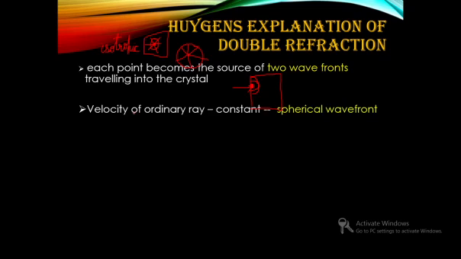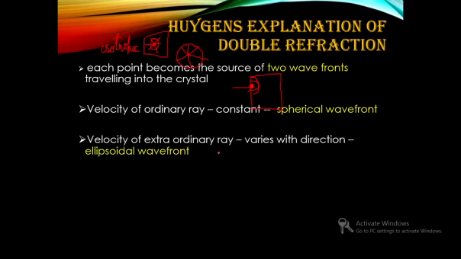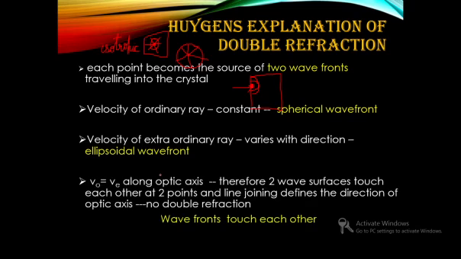So the velocity of the ordinary ray is constant in all directions, hence a spherical wavefront emanates from the source, while the velocity of the extraordinary ray varies with direction, hence you can expect an ellipsoidal wavefront. And they will be touching at two points, because whenever we consider the direction of symmetry, which is called the optic axis, the velocity of the ordinary ray and the extraordinary ray will be the same.